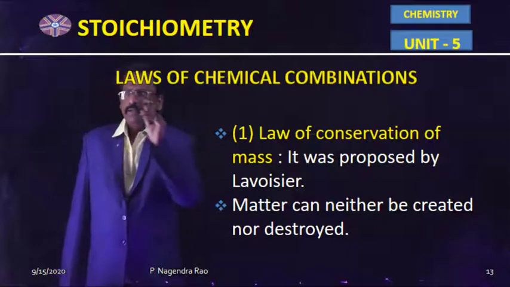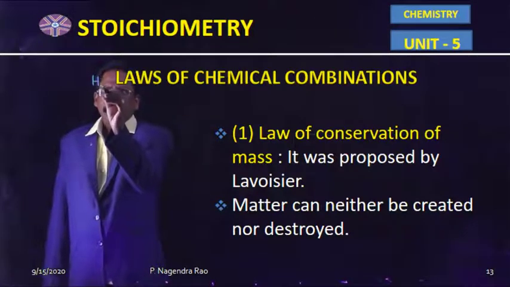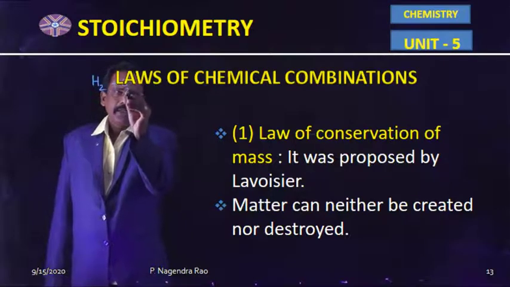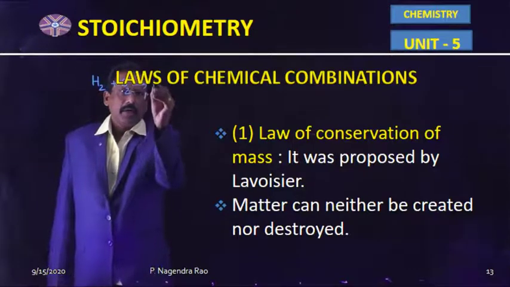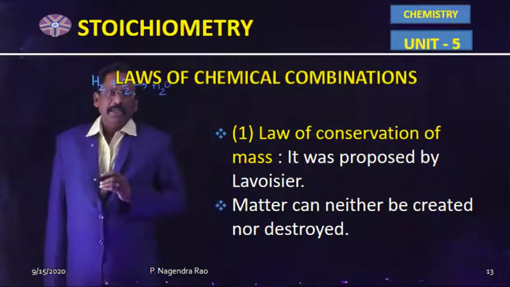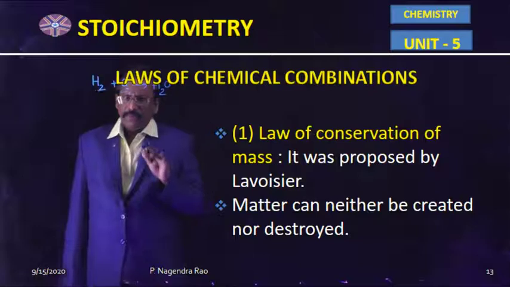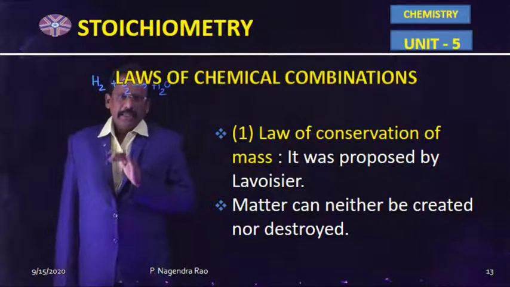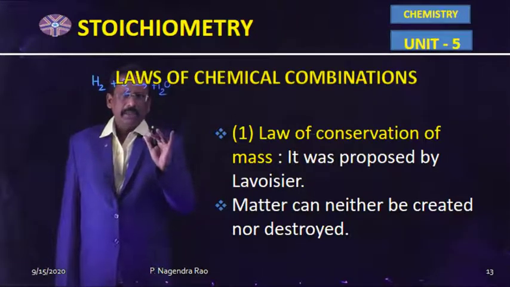For example, according to Lavoisier, when hydrogen combines with oxygen, water is produced. In this chemical equation, according to the law of conservation of mass, total mass in the reactants should be equal to the total mass in the products.